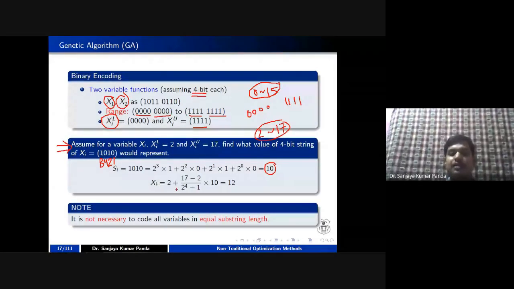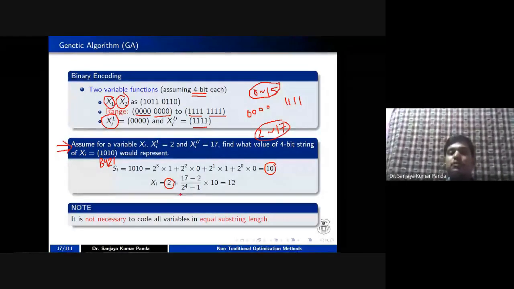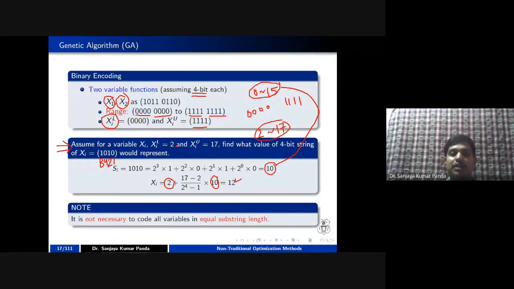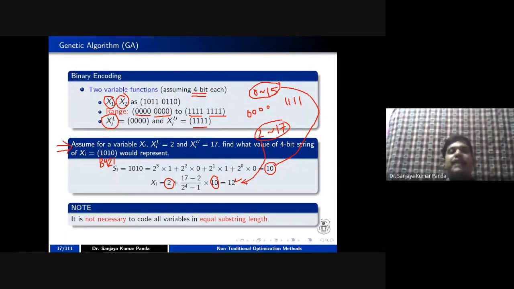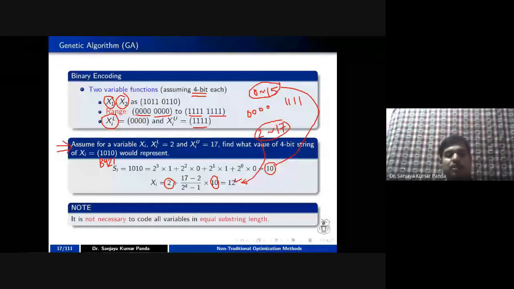The formula is you have to choose the lower limit, that is xil, plus (xiu minus xil) divided by the total number of cases, that is 2 to the power 4 minus 1. That is the range, right? Multiplied by the decimal number of the system, that is 10. So I am getting the value as 12. So if the range is 0 to 15, the decimal equivalent is 10. But if the lower limit is 2, meaning the range is 2 to 17, then the decimal equivalent is 12, right? In this way, any type of problem you can represent using this particular formula.